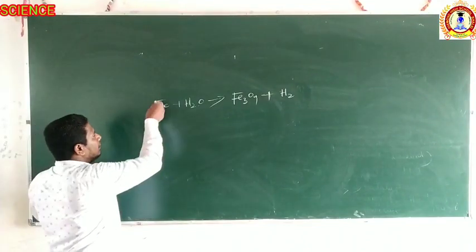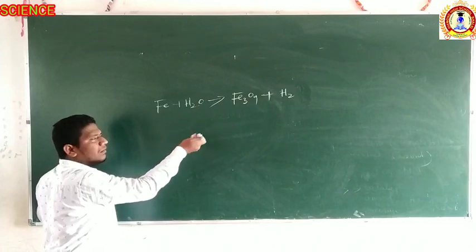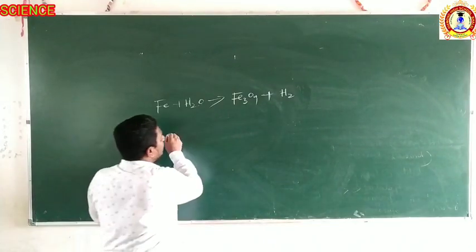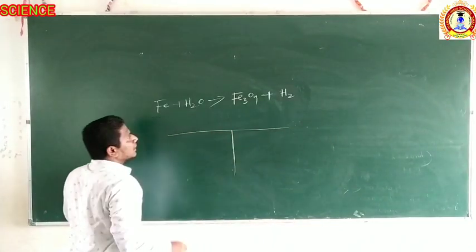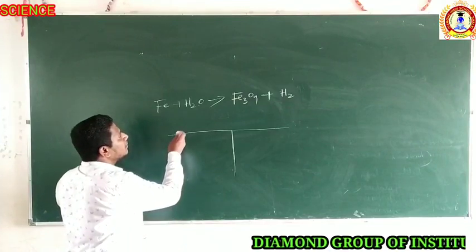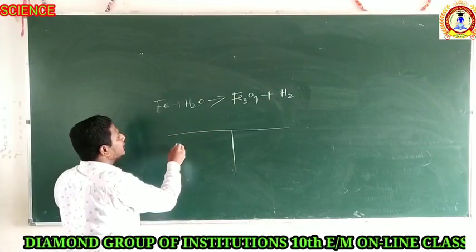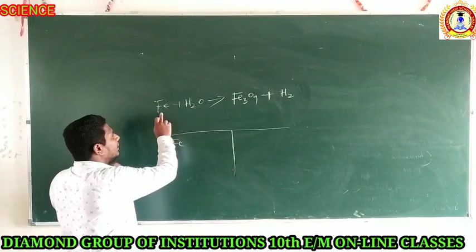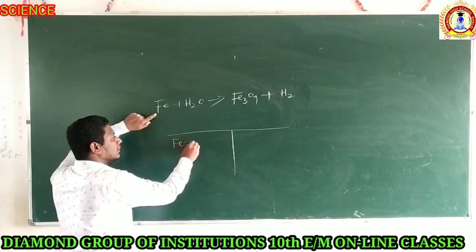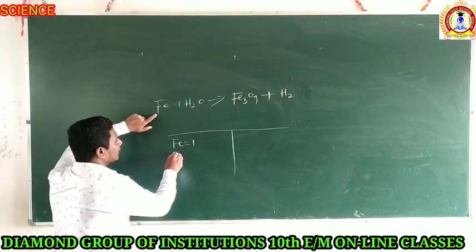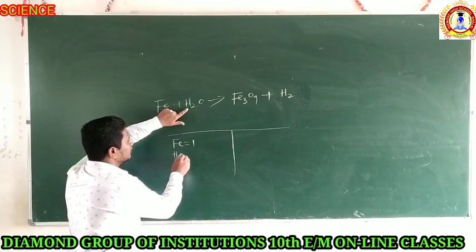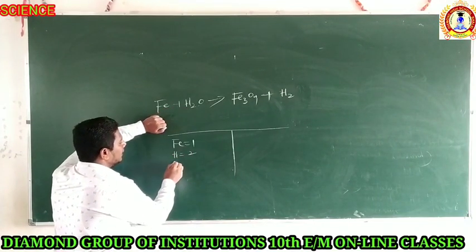First, you know how to insert the boxes, or you can do it directly. Count the number of atoms in both the left hand side and the right hand side. Fe, iron, how many are there? 1. Hydrogen, there are 2 hydrogens here.